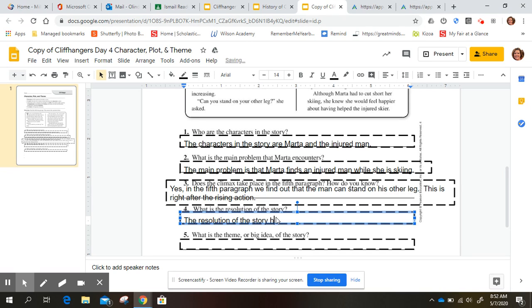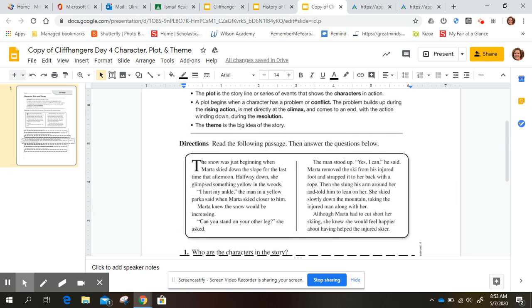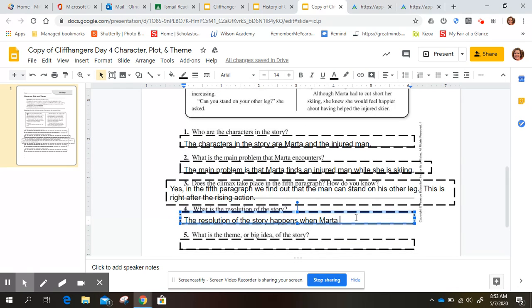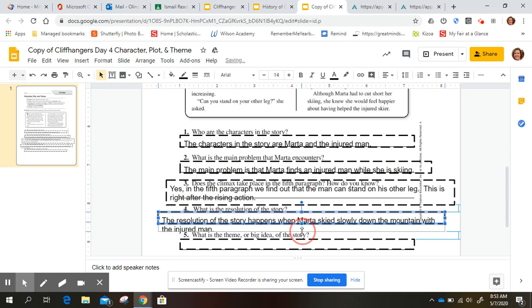of the story happens when Marta skis. I'm not sure how to spell that. When Marta, let's see if it's up here. When Marta skied slowly down the mountain with the injured man. There we go. And I'll pull this out here so I can make it a little bigger.